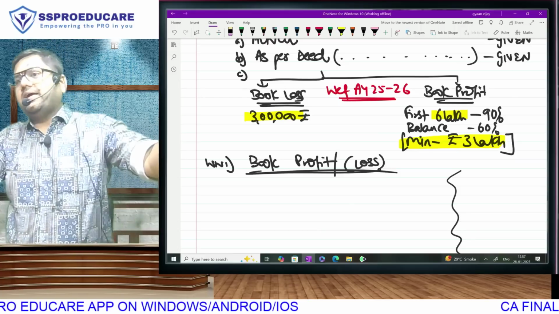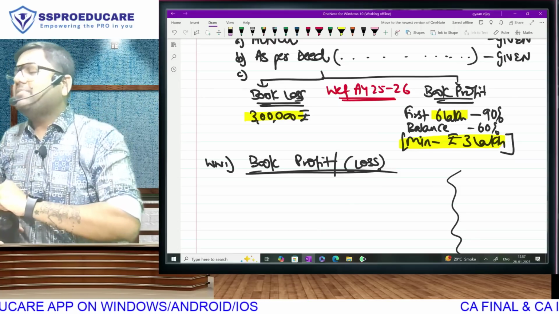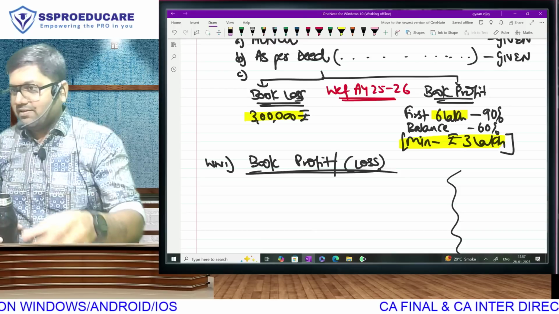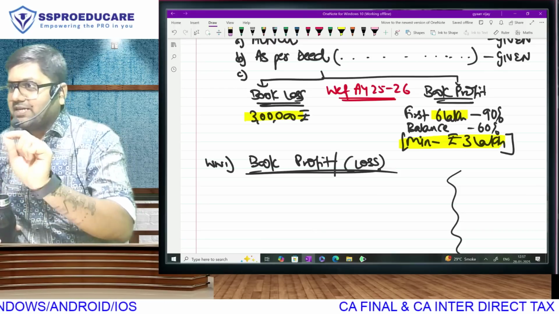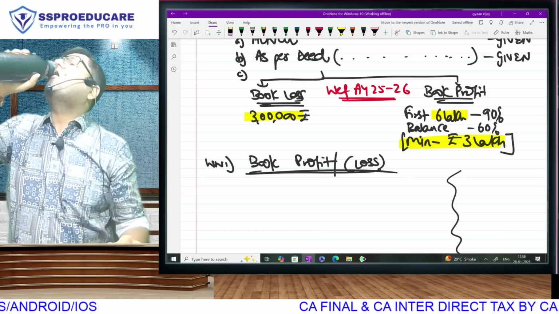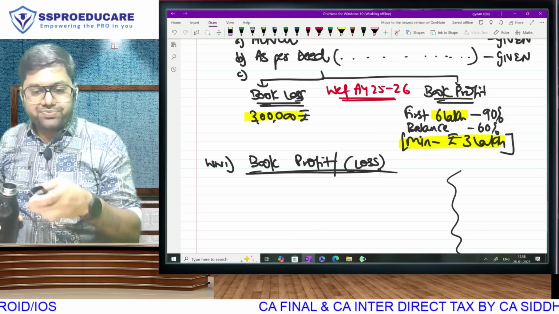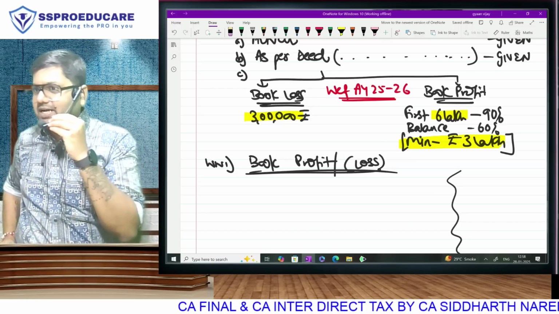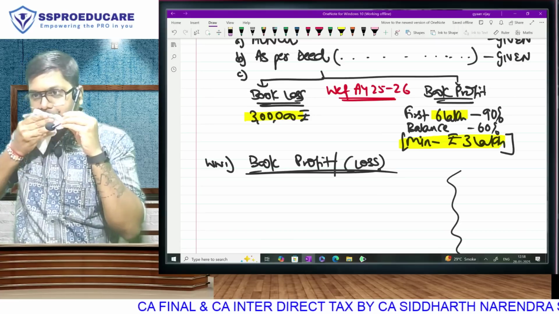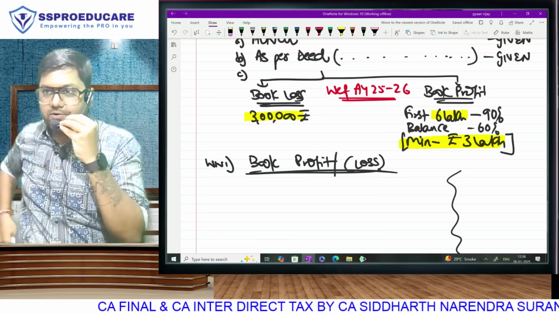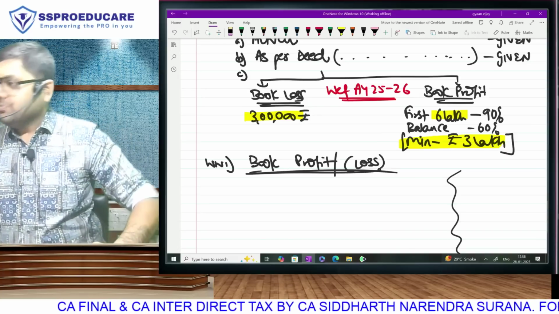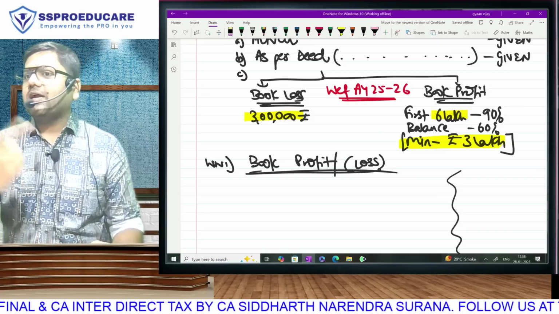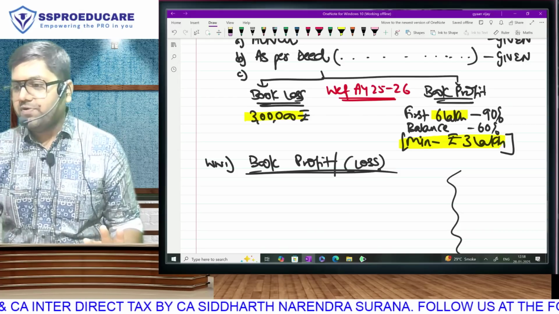Positive side, the answer is 90% and 60%. But that answer can't be less than 3 lakh because negative side also we are allowing 3 lakh. So 333 is that level where 90% gives me the exact answer of 3 lakh. And do you understand, after this 90% only will be my answer? By the way, one more thing, do you understand? Anybody who has gone to the second bracket of 60%, then your minimum criteria of 3 lakh is already satisfied, because first bracket will give you 6 lakh into 90, which is 540, fulfilling the minimum criteria.